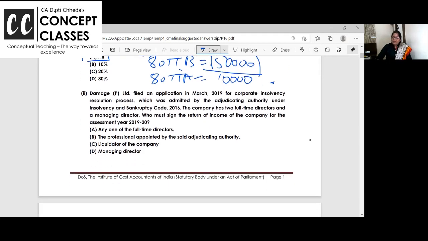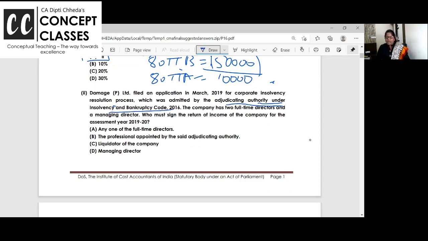Got it? A company filed an application for corporate insolvency under the Bankruptcy Code, admitted by the adjudicating authority under the Bankruptcy Code. I hope you remember, in the Insolvency and Bankruptcy Code, practicing CAs with more than 10 years of experience need to clear an exam. And officially they are like the liquidator for the company: they recover the money, give it to the bank and hand over the remainder. So as in companies you have a liquidator, in the Bankruptcy Code you have the adjudicating authority.